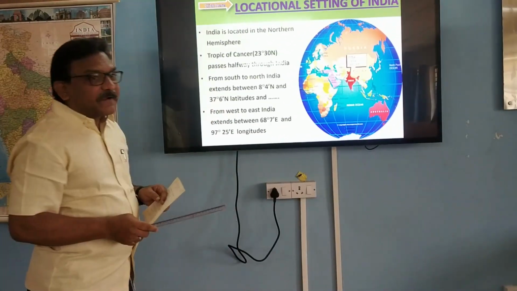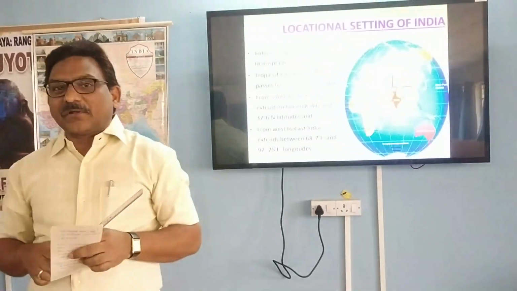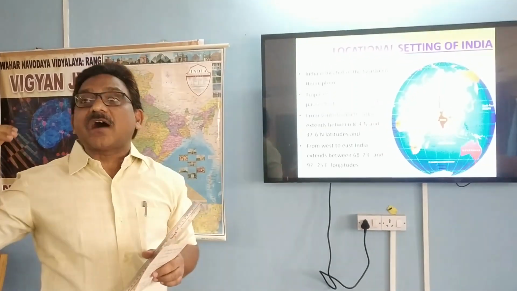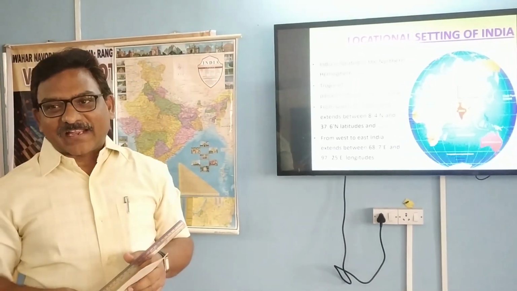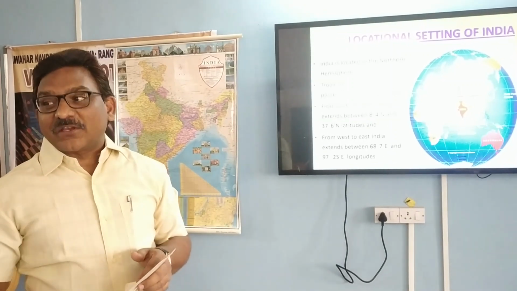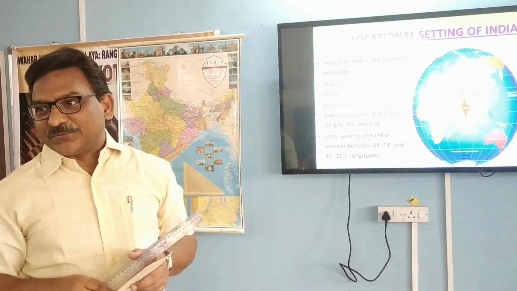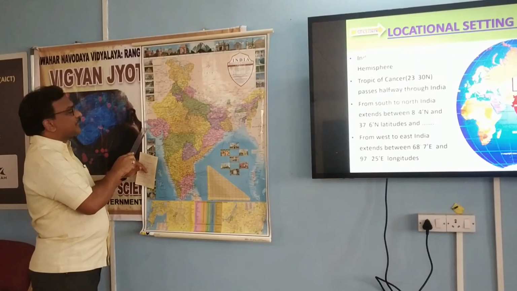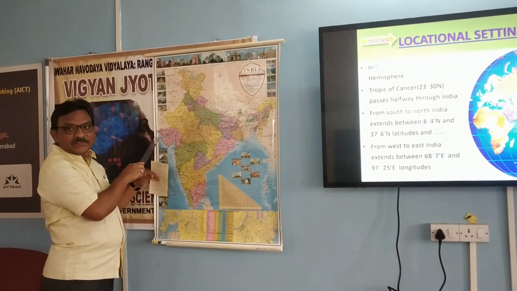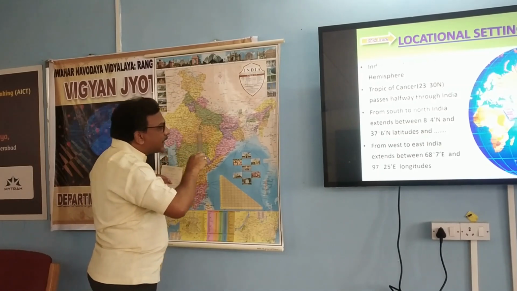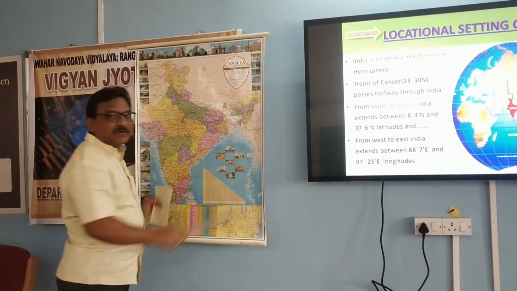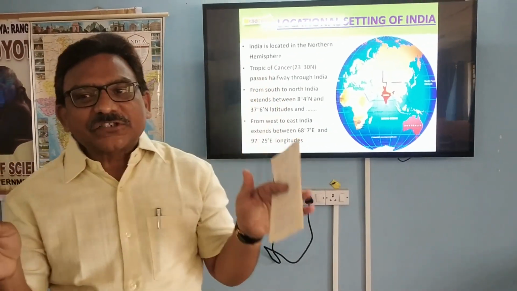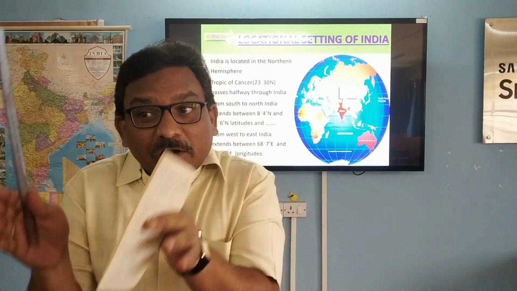But what is the latitude, or the tropic, that passes through the middle of India? It is the Tropic of Cancer. Yes, you're right. It is 23.5 degree latitude. Let us see here the Tropic of Cancer. The 23.5 degree latitude, which is also known as the Tropic of Cancer, passes through the middle of our country.